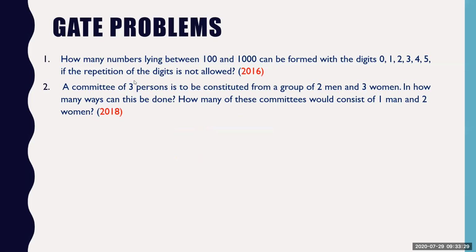What about the second problem? Let us quickly see the second problem also. A committee of 3 persons has to be constituted from a group of 2 men and 3 women. In how many ways can this be done? So we have 2 plus 3, 5 people, and a 3-person committee we have to form. So this will be 5C3 ways you can do it. So 5C3 you can calculate.